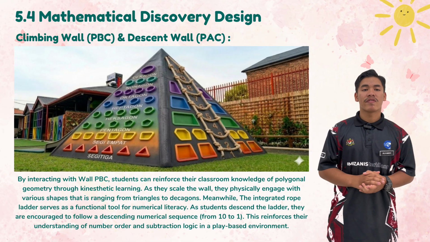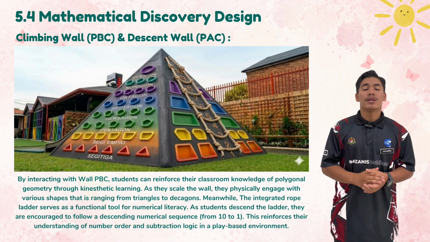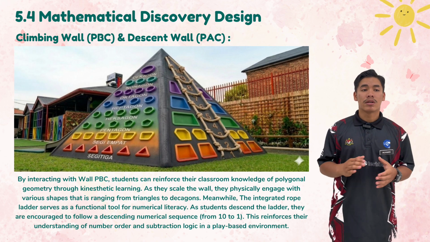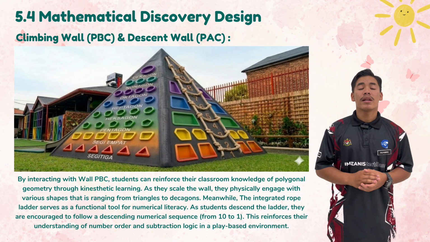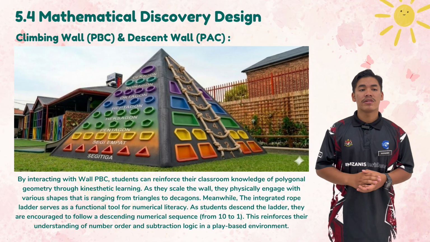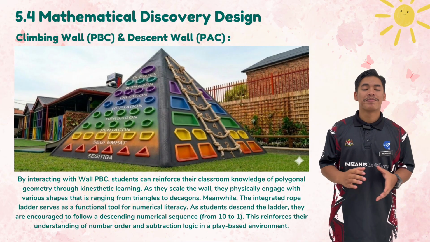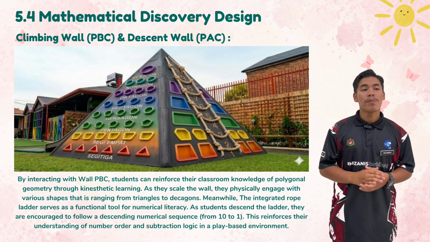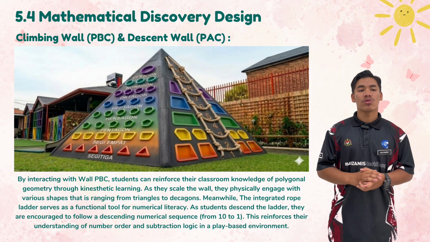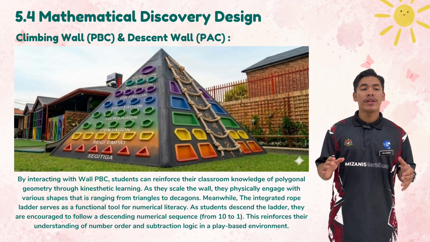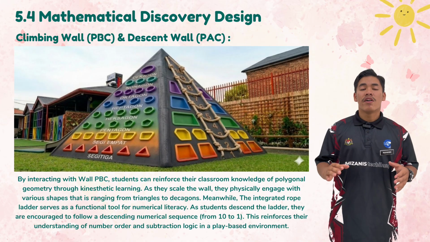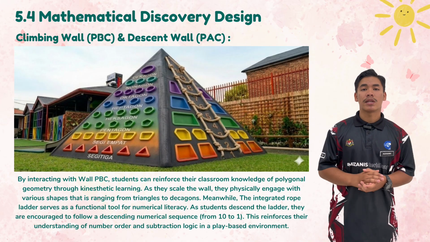By physically moving from one step to the next, students internalize the concept of descending sequences and subtraction through direct physical action, making the lesson far more memorable than traditional classroom learning. In short, wall PAC transforms the descent from the apex into a controlled educational journey, blending physical play with fundamental mathematical logic.